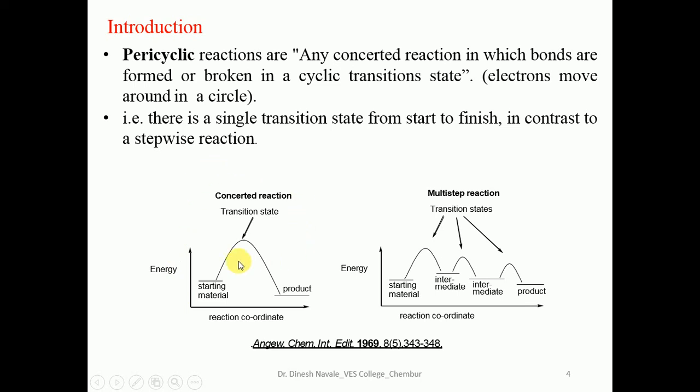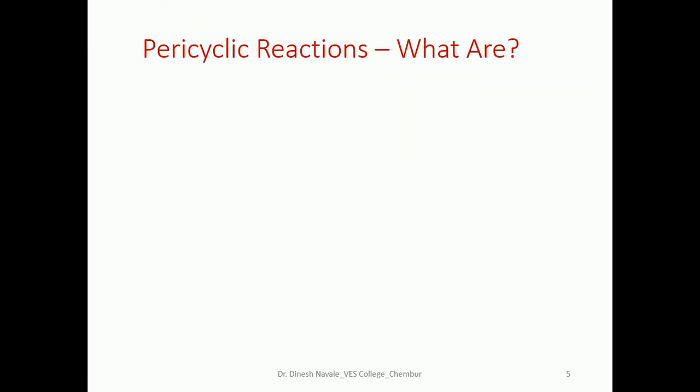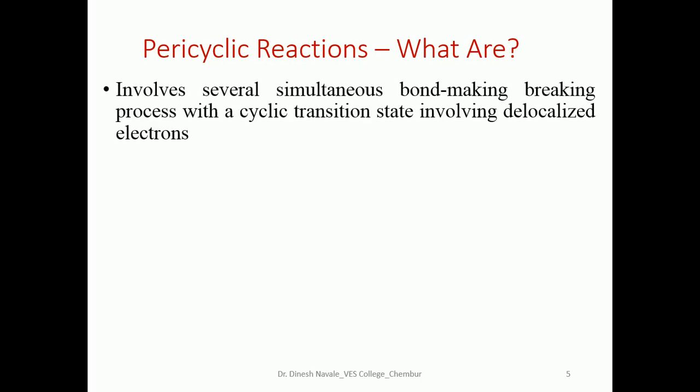As we have already discussed, pericyclic reactions follow this first pathway. That means they are concerted reactions. They do not involve any intermediate during the formation of the product. So what exactly are pericyclic reactions? They involve several simultaneous bond making and breaking processes with a cyclic transition state involving delocalized electrons. In a normal organic reaction, there is a formation of a bond and then a breaking of a bond, but in a pericyclic reaction, bond making and bond breaking happen in a single step, always through a cyclic transition state.